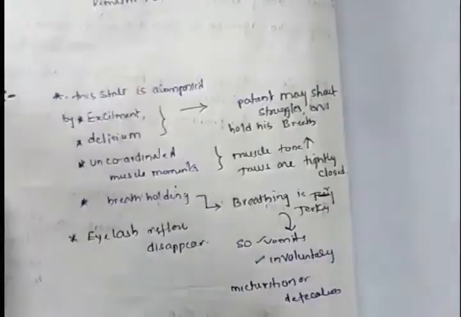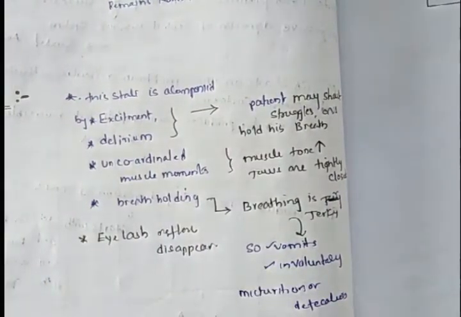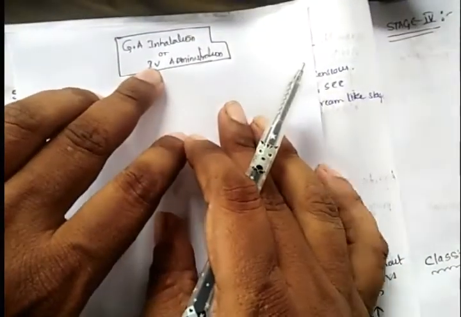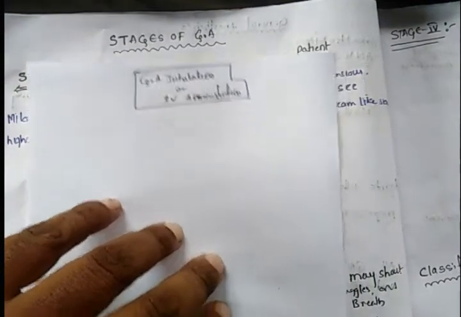Coming to the stages of general anesthesia, there are four stages. The first stage is from GA inhalation. Generally, general anesthetics are given in two ways: by inhalation or by IV administration.